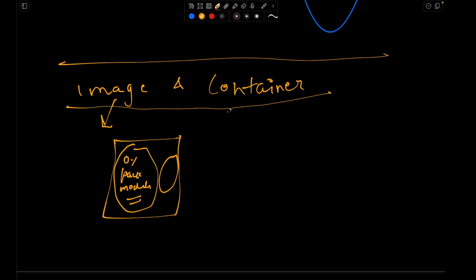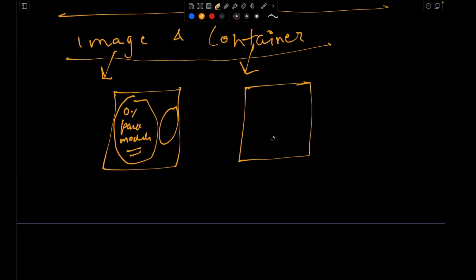What is a container? A container is nothing but an isolated box. This isolated box is used to run the image. The image is the template, and when it is running, the running instance is the container. What does it mean?